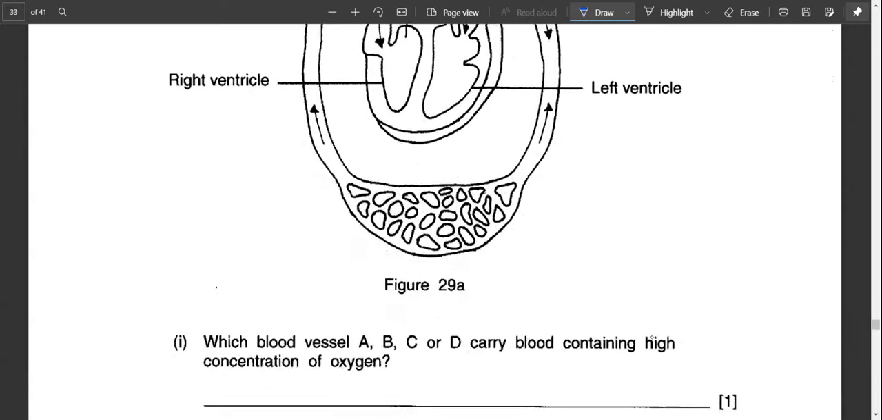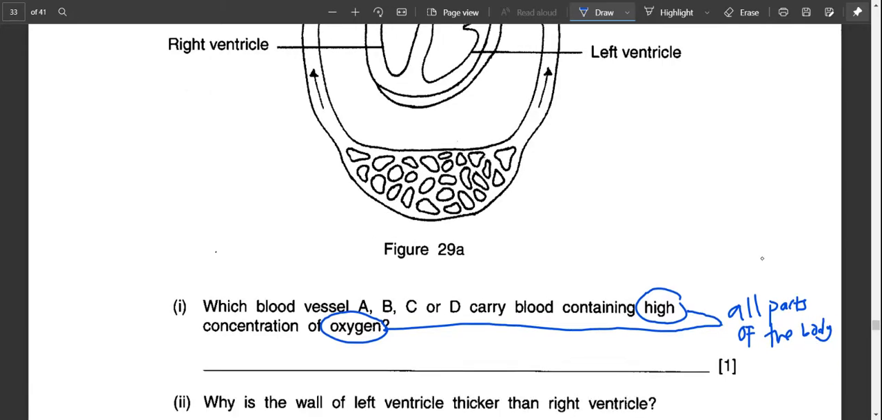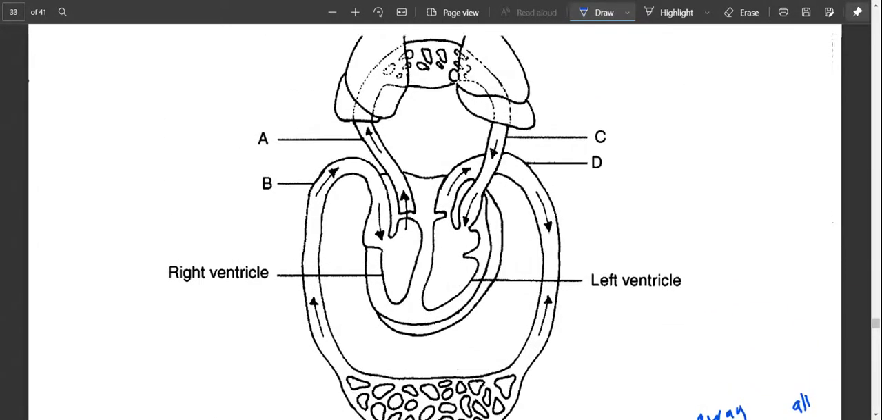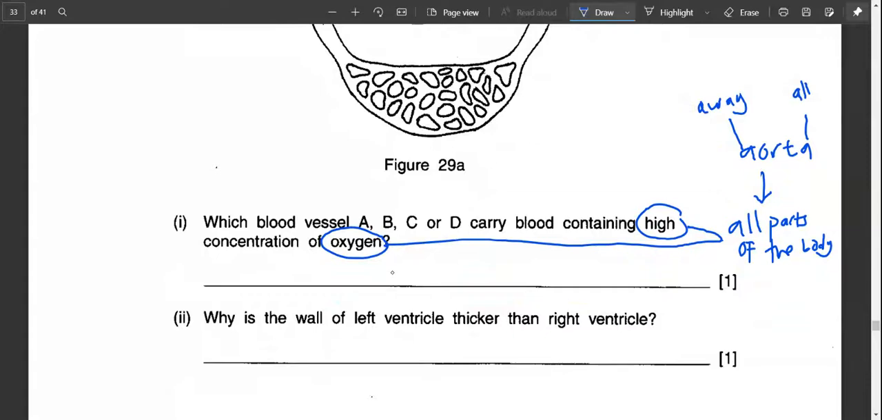Now, carry blood containing high oxygen. If it has high oxygen, it means it must go to all parts of the body, because your body is the one that needs oxygen, and the blood vessel that transports blood to all parts of your body is aorta. And aorta carries blood away, a means away. So if you look at the choices, aorta in this case is the one that carries blood away from the heart. The answer is D for the first part.